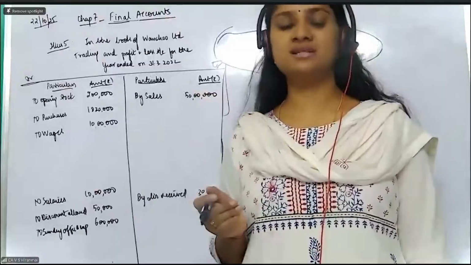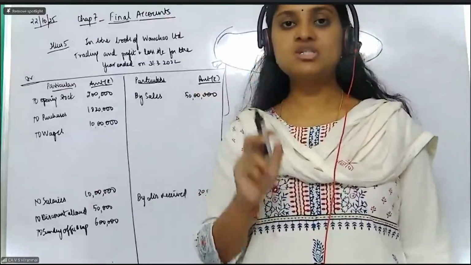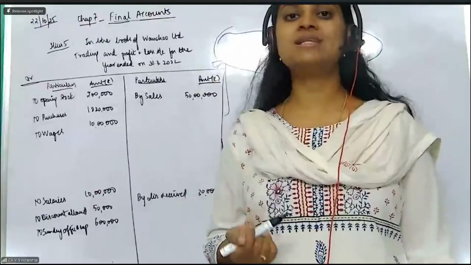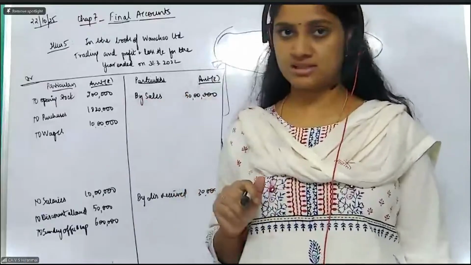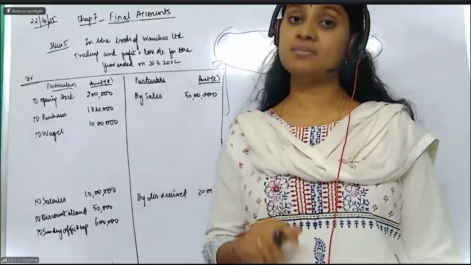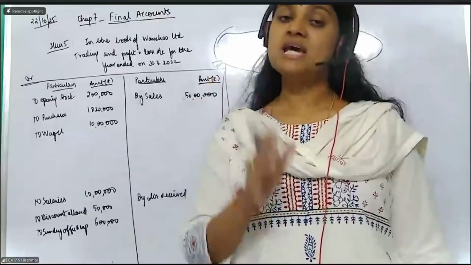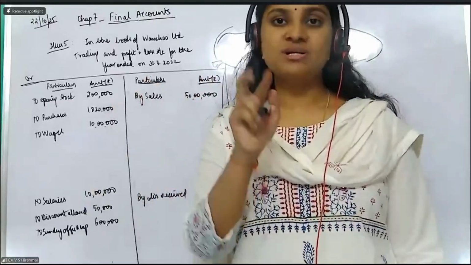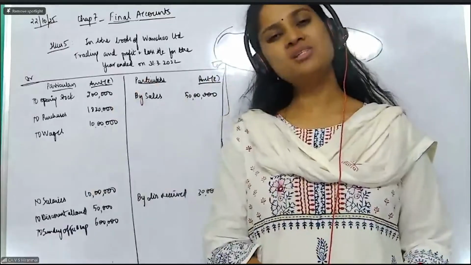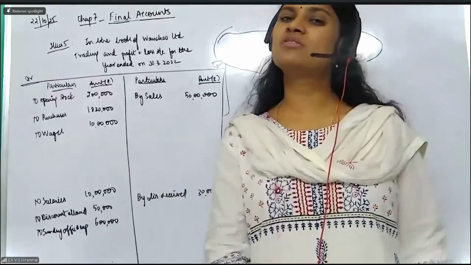It is coming outside the trial balance. Any such transactions coming outside the trial balance are called adjustments. That is our next concept. Anything that is coming outside the trial balance is called your adjustment. Each adjustment will have two effects. So, what is the meaning of adjustment? Why should I give two effects, madam?